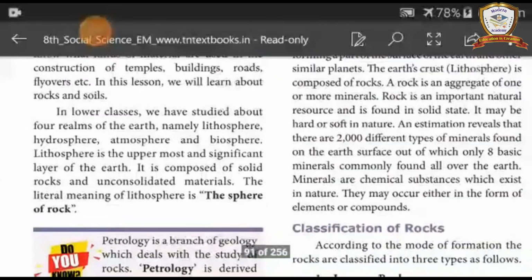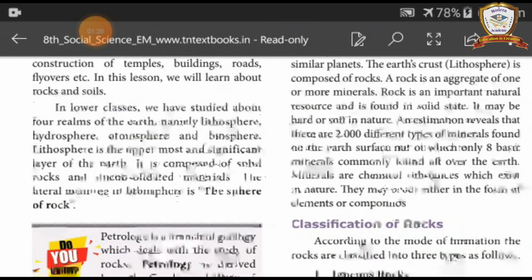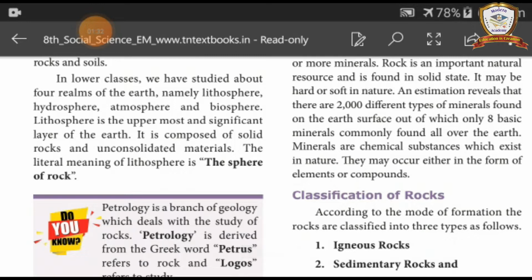In lower class, we have studied about four limbs of the earth, namely lithosphere, hydrosphere, atmosphere and biosphere. Lithosphere is the uppermost and significant layer of the earth. It is composed of solid rocks and unconsolidated materials. The literal meaning of lithosphere is the sphere of rock. Everyone splitting the words?